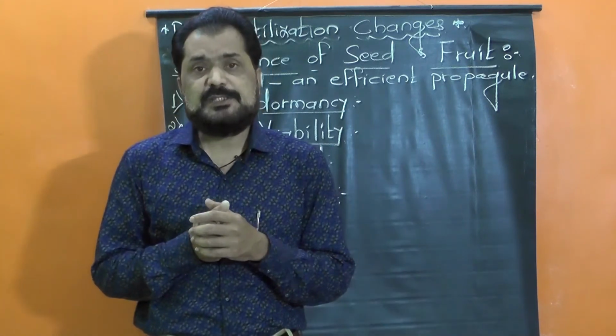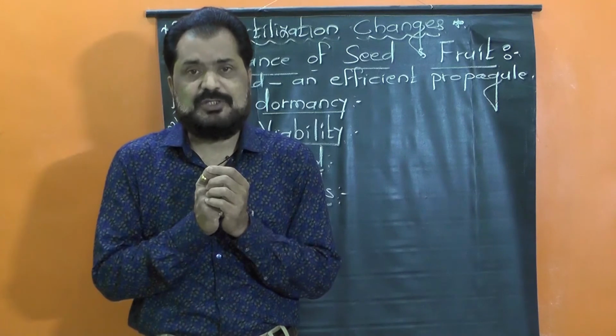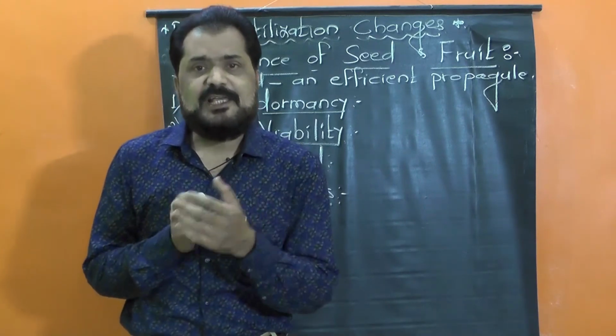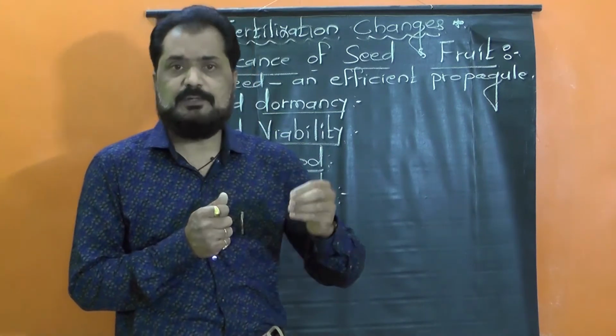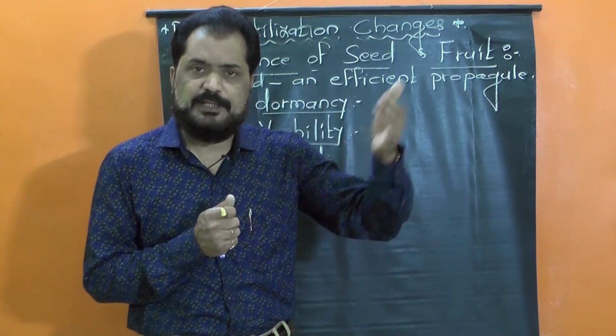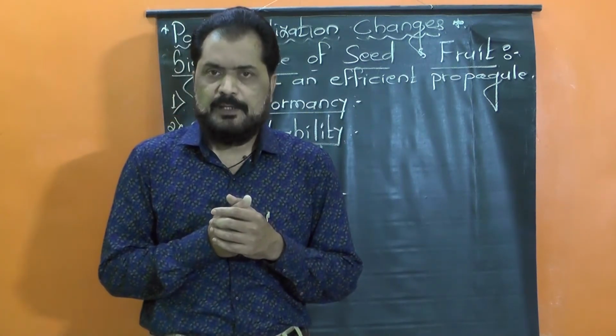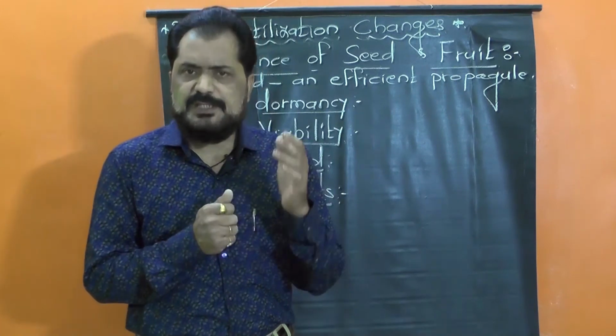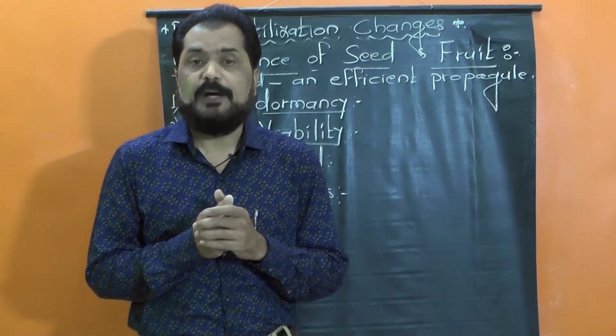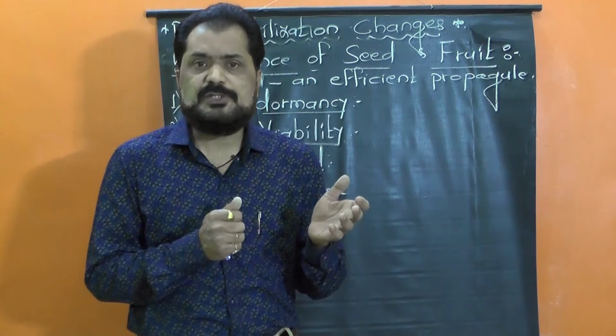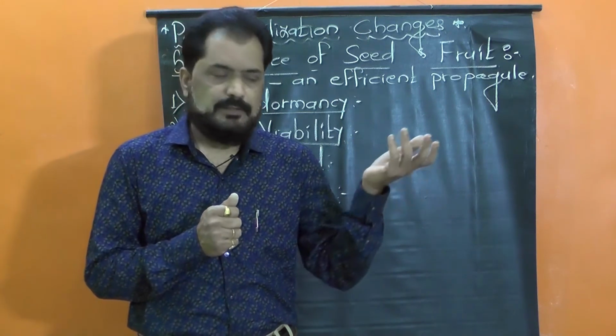Some of the seeds may show spiny structures so that they can easily adhere to the body of animals and birds and be carried to distant areas. One more thing, the seeds can be carried by different birds or animals.